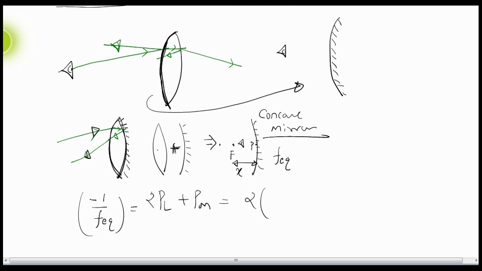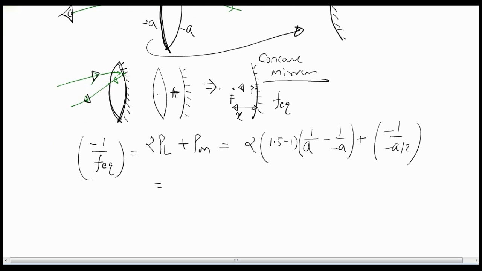Power of the lens can be written with the lens maker formula: (mu minus 1) into (1 by R1 minus 1 by R2). Radius of curvature is given as a; the first surface will have positive curvature and the second will have negative curvature. So this is 1 by f of the lens, and 2 times that gives the power, 2 times the power of the lens, plus the power of the mirror, which is minus 1 by f, and f of the mirror will be half of the radius of curvature, so it should be minus a by 2. So this system will give you the effective focal length of the mirror.